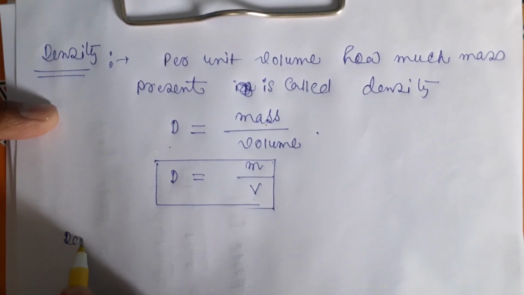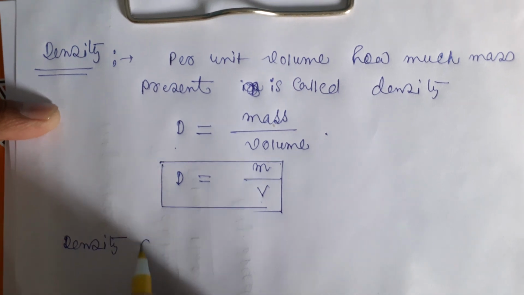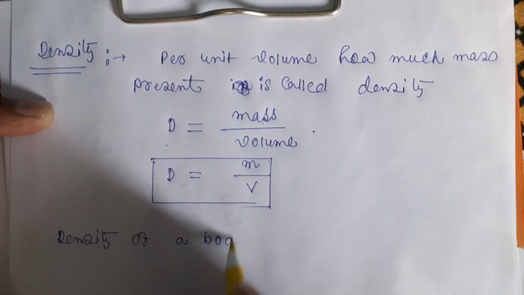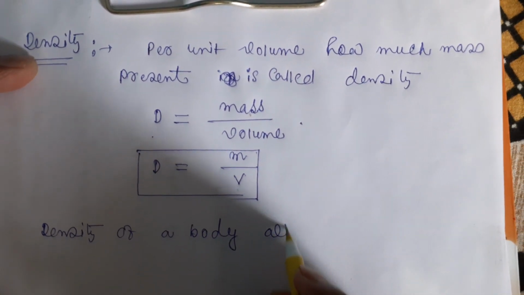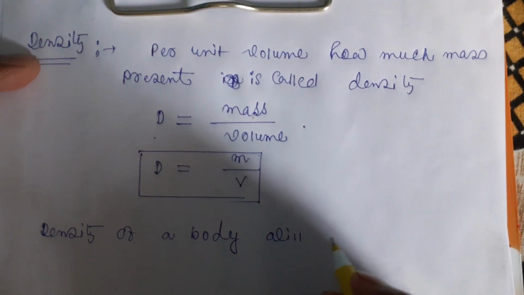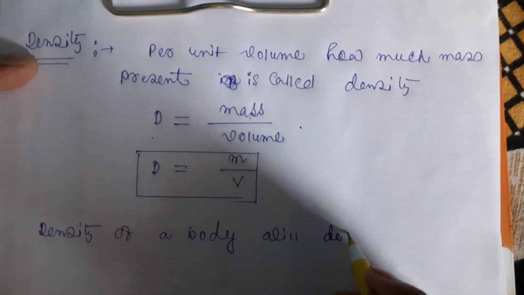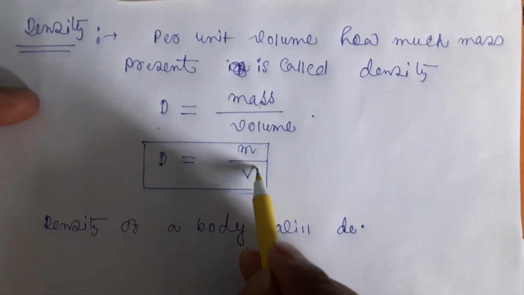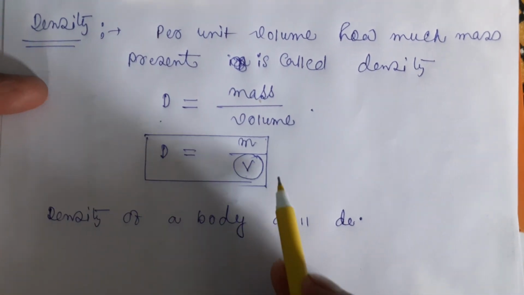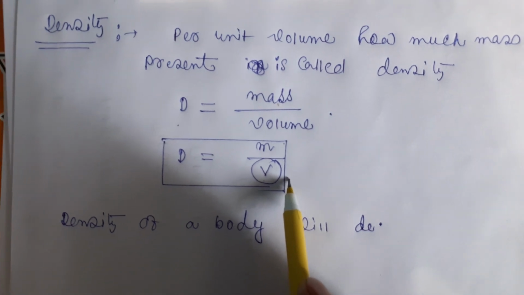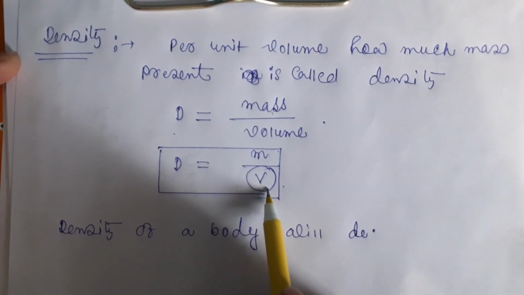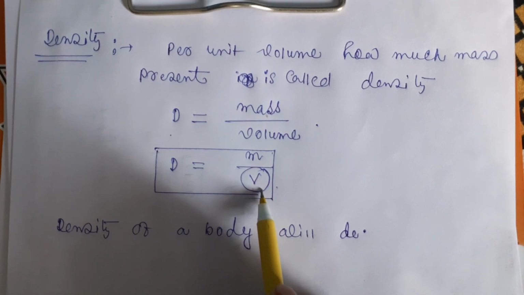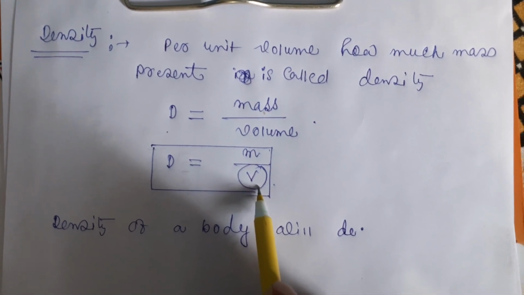How will it change with the temperature? The density of a body will decrease. If you increase the temperature of a body, then the volume of the body will definitely increase.